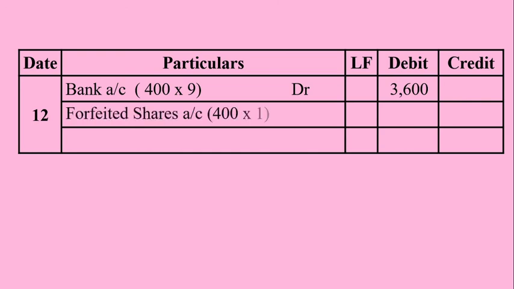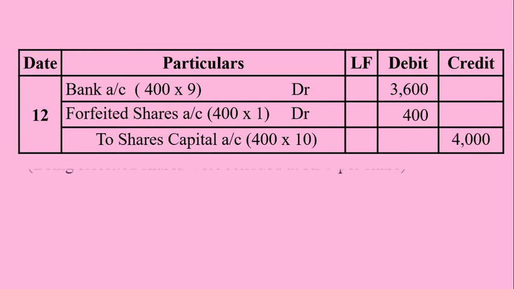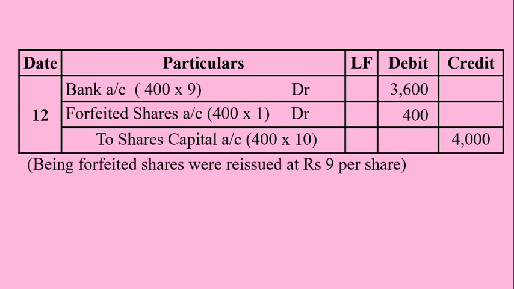Again, forfeited shares account is to be debited with 400 into 1 rupee of loss per share, which amounts to 400, to share capital account, that is 400 into 10 face value of the share amounts to rupees 4,000, being forfeited shares were reissued at rupees 9 per share.